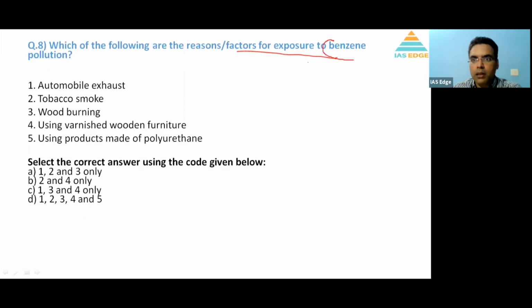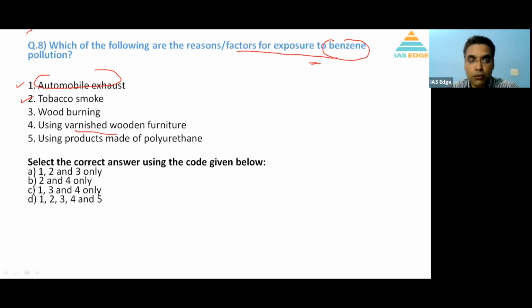So benzene is a common organic chemical compound, and it evaporates very easily. Benzene can be found in almost regular-use items. It can be used in resin and in plastics. In automobile exhaust, you'll find it. In tobacco smoke also you can find benzene. In varnishes and chemicals, benzene can be found.